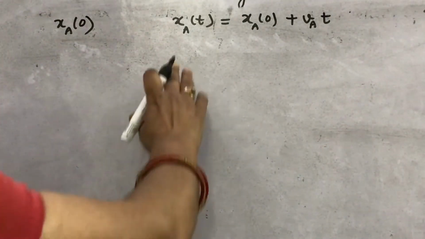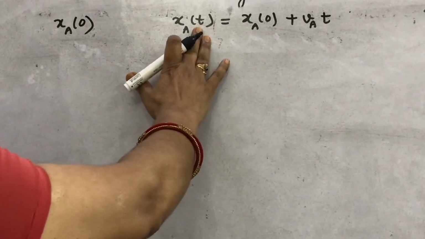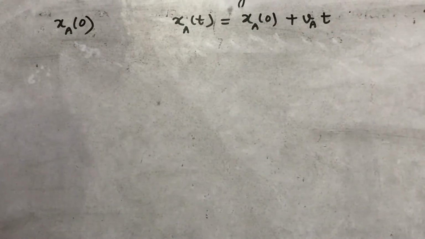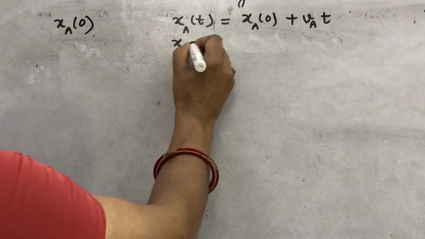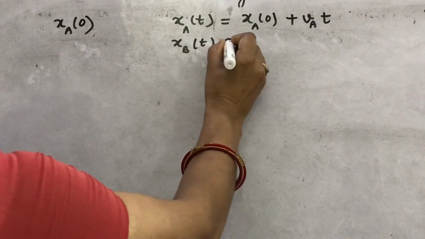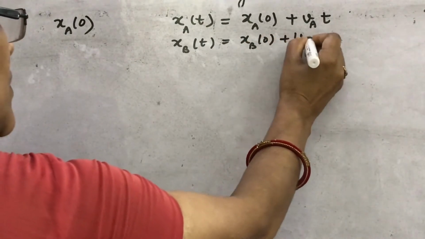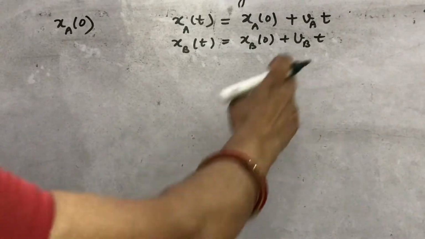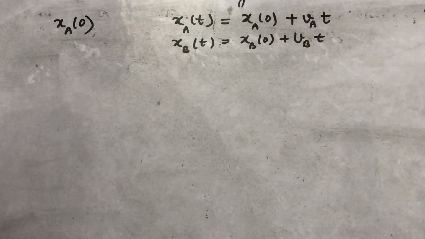Look how the position at the beginning and after time t is written with this equation. For the other object we can write similarly xbt = xb0 + vbt, where va and vb are the constant velocities of objects a and b.